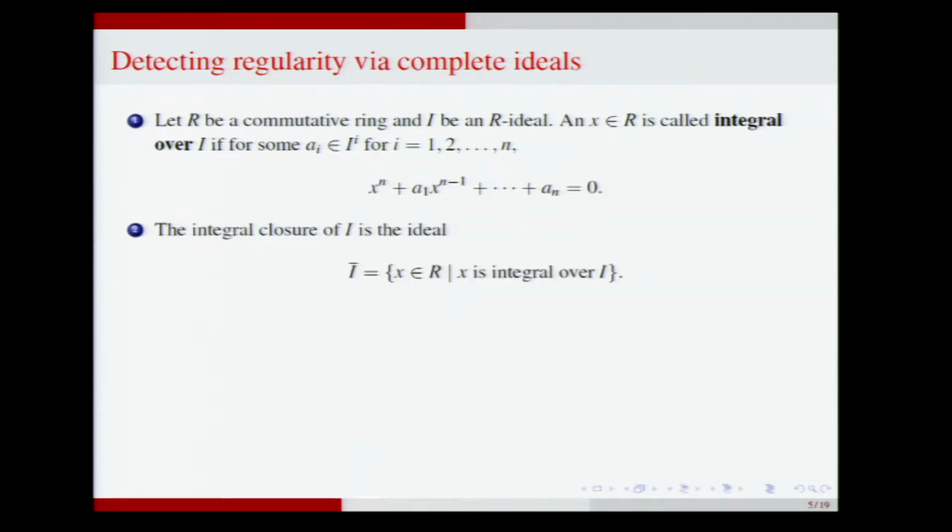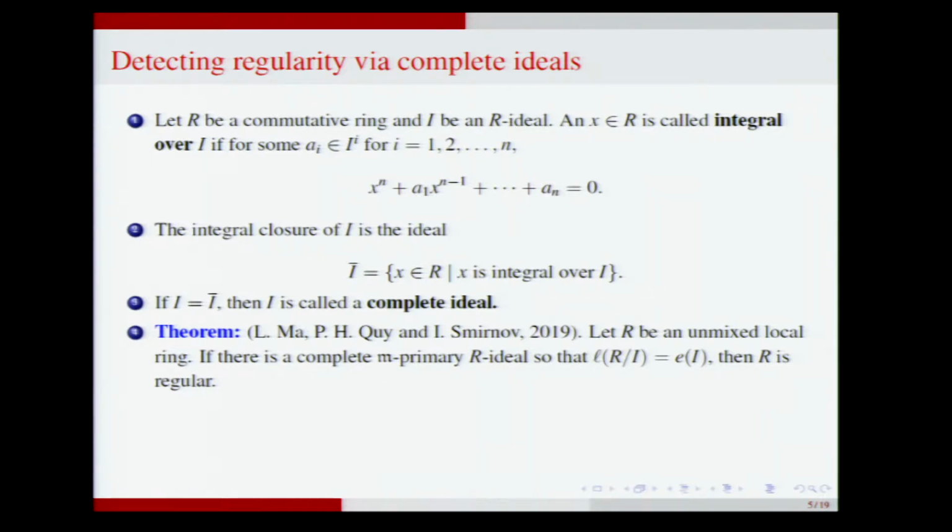The integral closure is the ideal of all elements which are integral, and I is called complete or integrally closed if I equals I bar. And here is the theorem of Ma, Quy, and Smirnov, which is available on arXiv. It says let R be an unmixed local ring, and if there is a complete M primary ideal I so that the length of R mod I is the multiplicity of I, then R is regular.